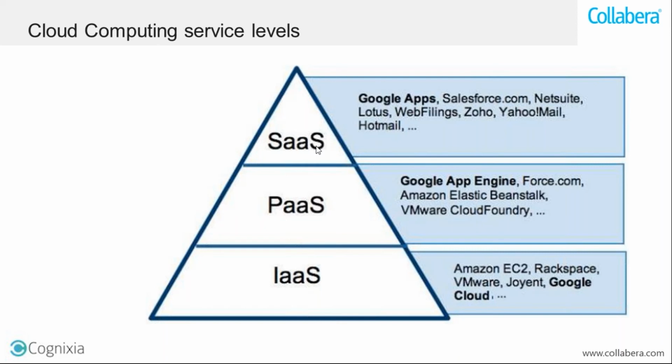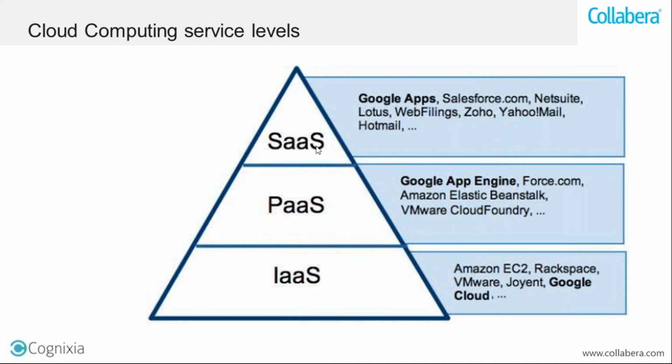What is the capacity of that server? Is it a 10 CPU, 14 CPU, or a larger server? We don't know that. So we don't know about the infrastructure where the software is running. We don't know about the platform where that software is initiated or running. We just access the software. That's what software as a service means, that everything is taken care of by the cloud platform. We just have to subscribe and start using the services offered by the software, and we pay for that. So that is what the software as a service model means.